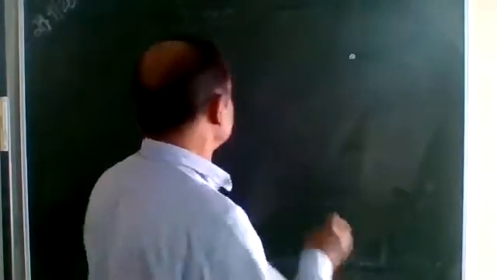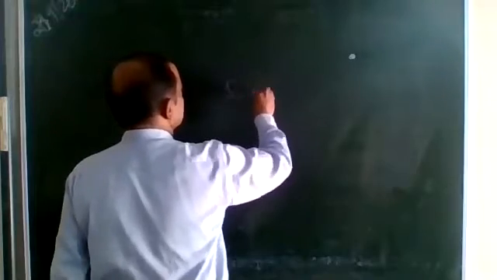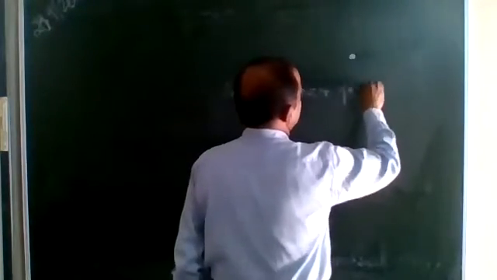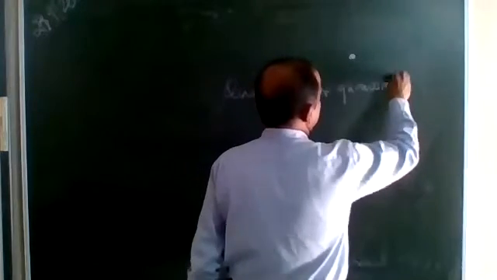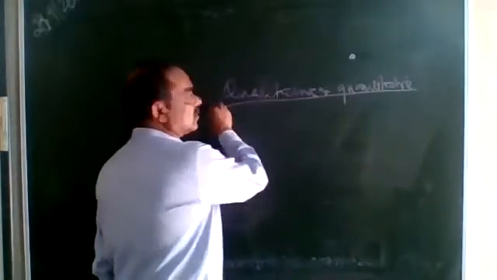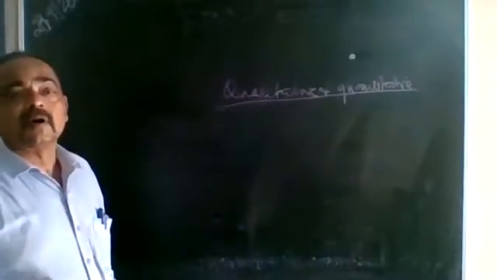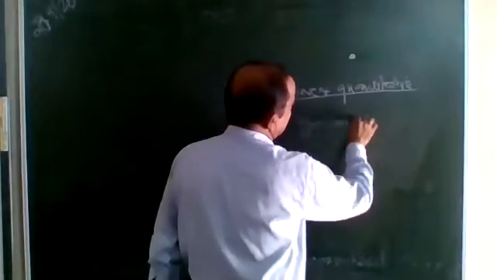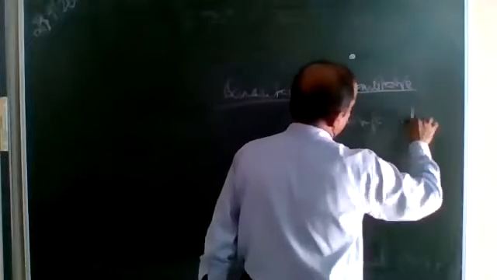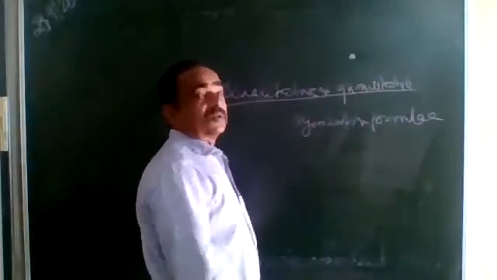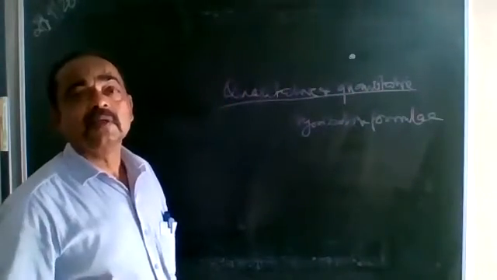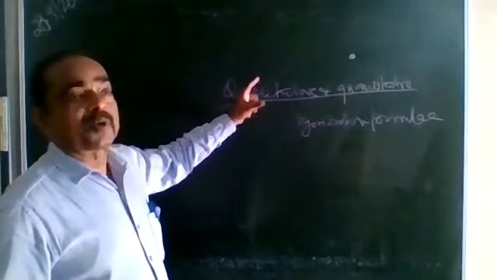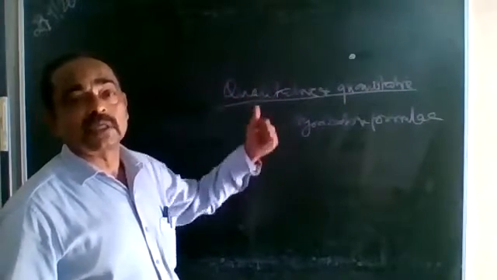An equation is defined as a qualitative and quantitative representation of a chemical reaction by means of symbols and formulae. Symbols mean that elements are represented by symbols and molecules by formulas. What do we say? Qualitative means the type of reactant, the quality of the reactant.